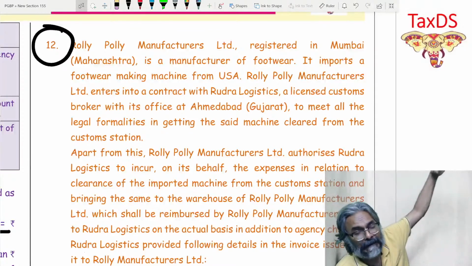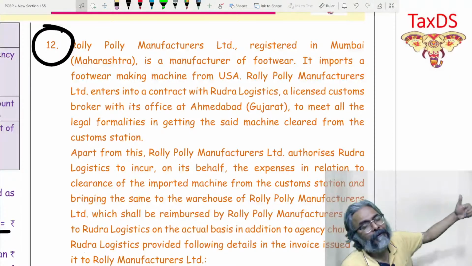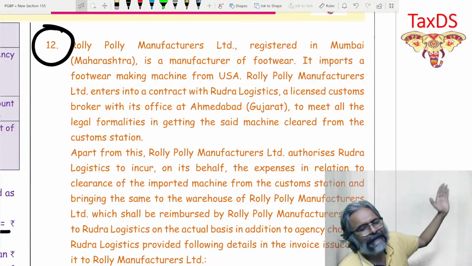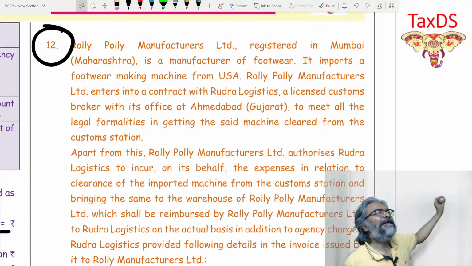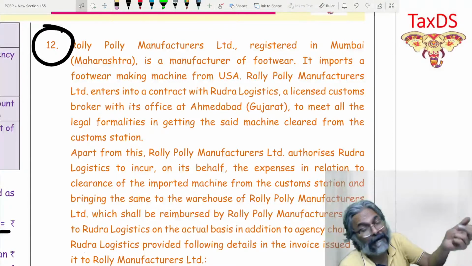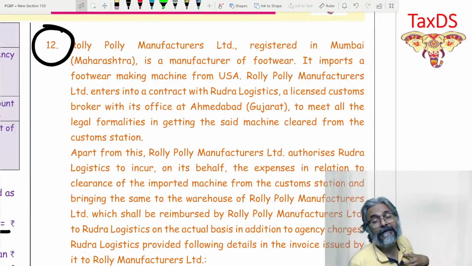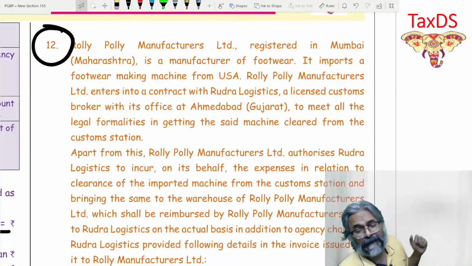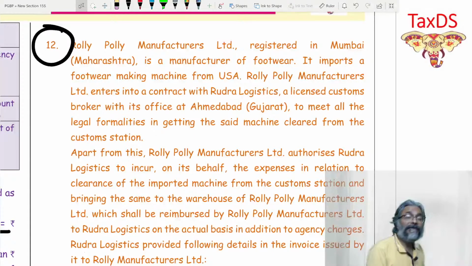That is a third party supply, which he is told to arrange or facilitate, and that is what he is doing. And if he is arranging, and if he is facilitating a third party supply for which he is charging his buyer in the invoice, why is he charging the buyer? Because obviously first he had to pay the third party, and thereafter he is taking a reimbursement. And because he is taking a reimbursement, he is charging his receiver, the recipient.